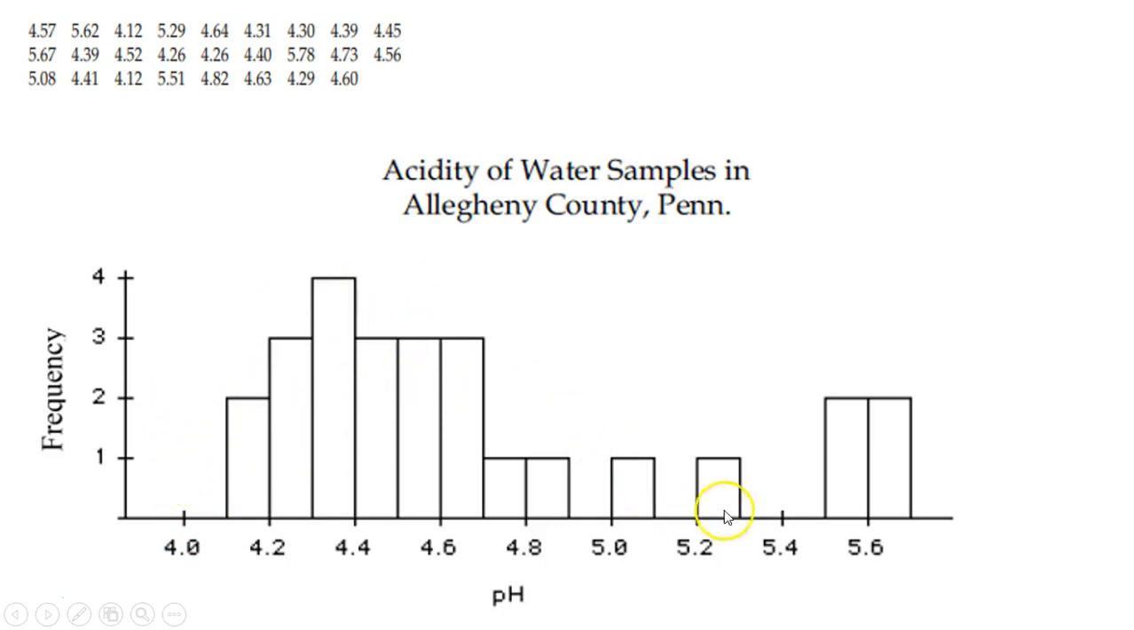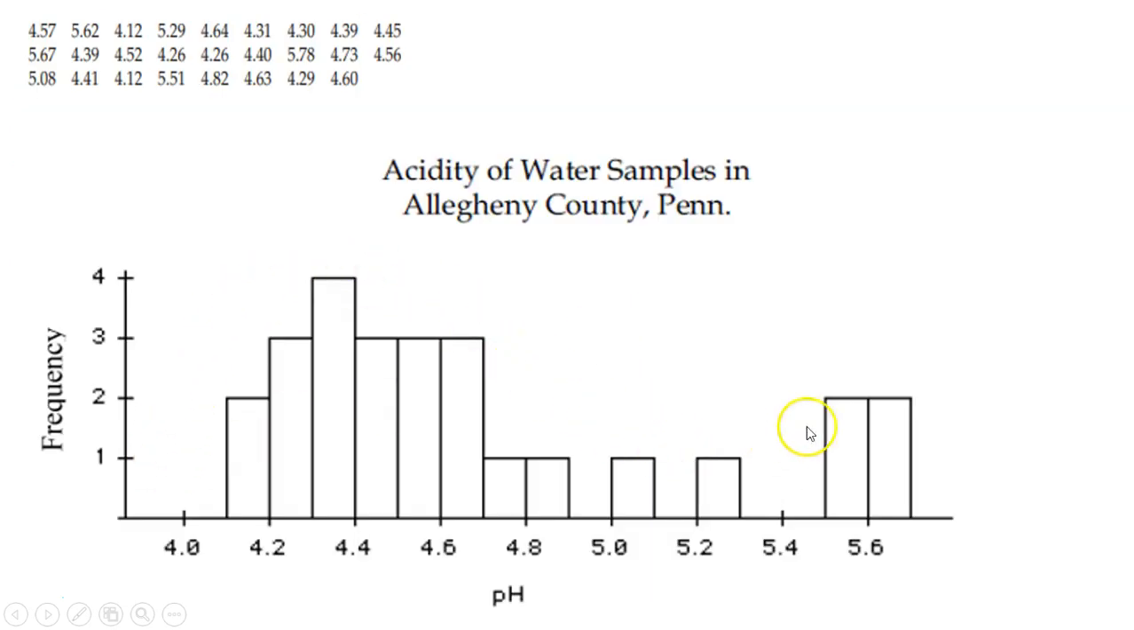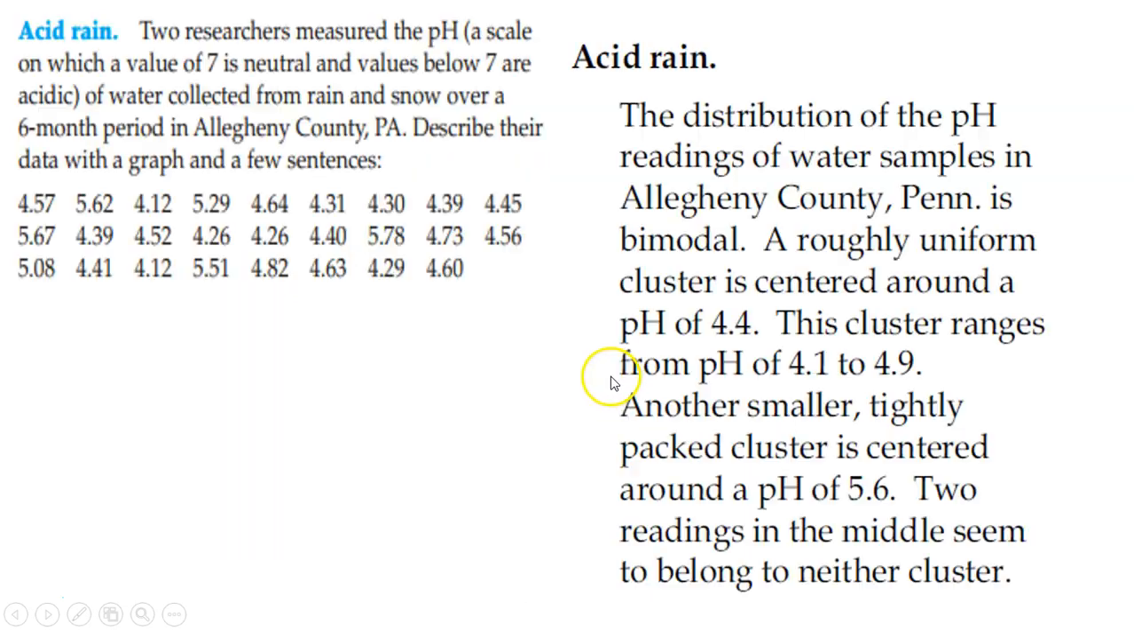It looks like there might be a little fluke out here, but there's a possibility of something being bimodal. A little lump there doesn't necessarily make it another mode, but it says the distribution of pH readings of water samples in Allegheny County is bimodal. Right here, a lump and another little lump right there. It's roughly uniform. The first cluster is centered around